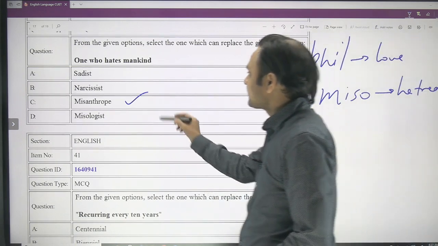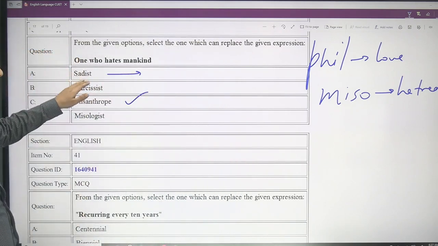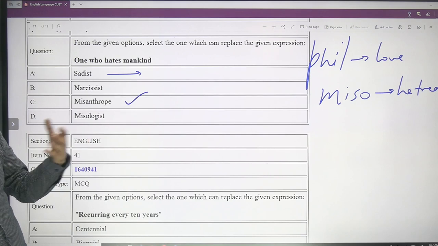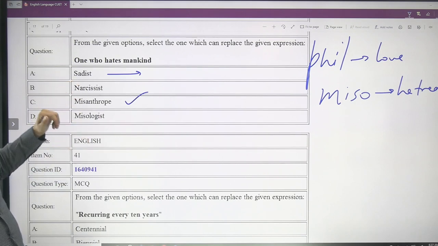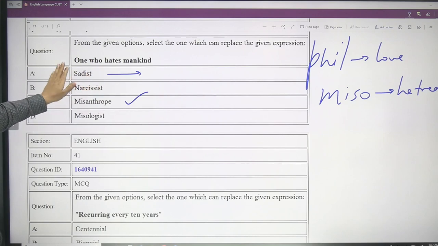So sadist is a person who takes pleasure in others' pains. Suppose I see you in pain and that gives me joy, that your pain becomes a source of joy for me, that means I am a sadist. Your pain has become a source of joy for me, that means I am a sadist.